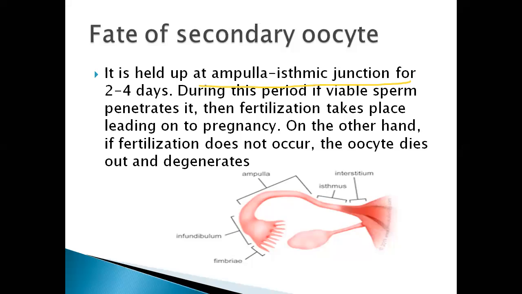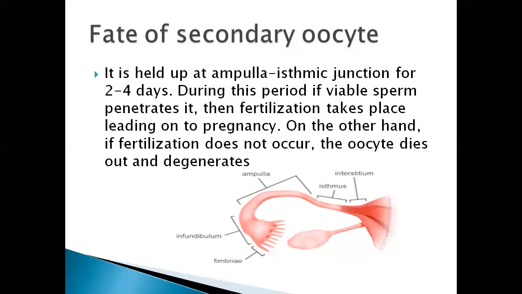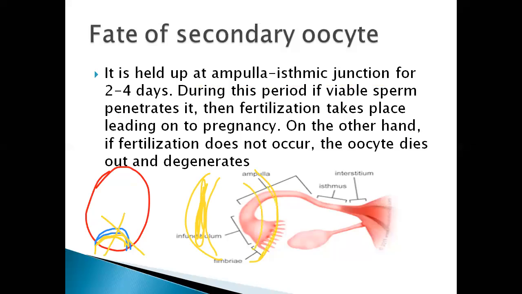During this period it is viable. The sperm penetrates it, then fertilization takes place, leading on to pregnancy. On the other hand, if fertilization does not occur, the oocyte will die and degenerate. As we discussed in previous classes, the oocyte will die and degenerate, and multiple events occur in the ovary also. The corpus luteum is going to degenerate in the form of corpus albicans, and the uterine endometrium layers are also going to degenerate. The release of the uterine endometrium layers we call menstruation.